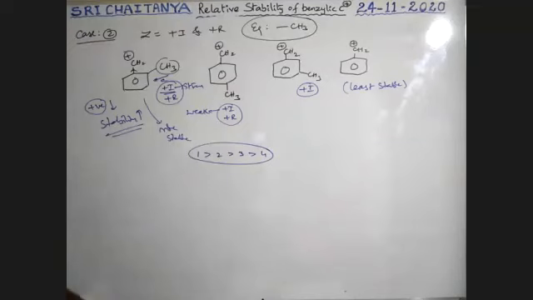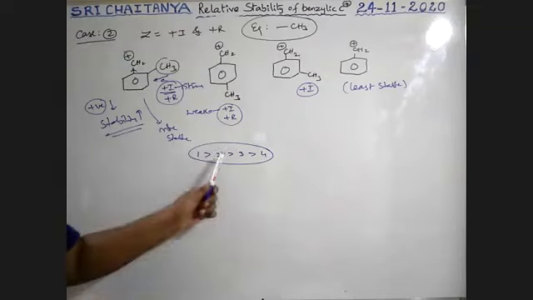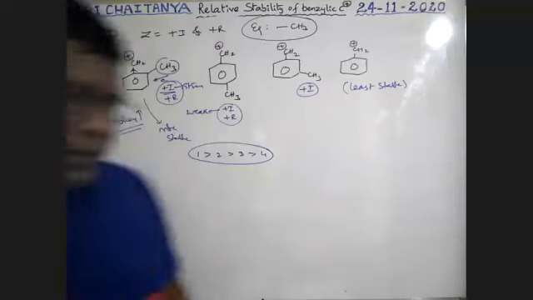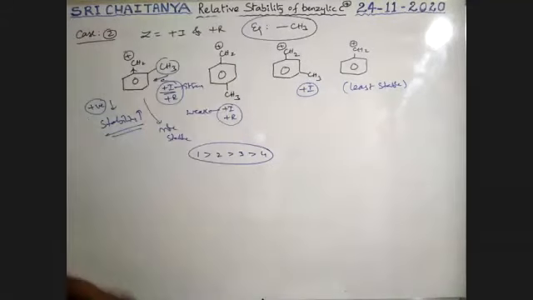So this is about relative stability, boys. Did you catch the concept? Yes, the methyl group is plus I affected. Okay, next, one more example.